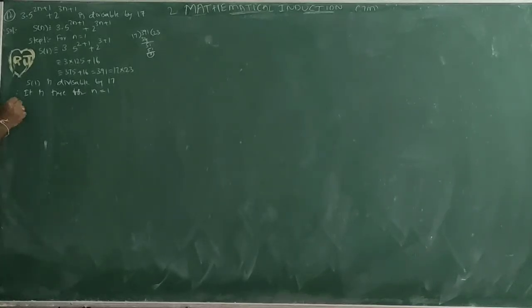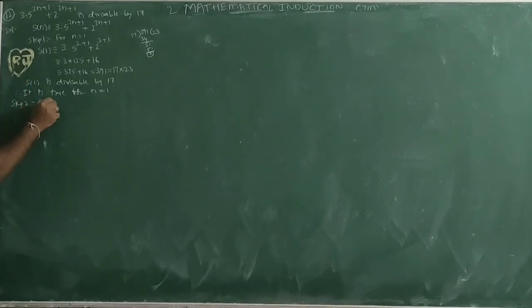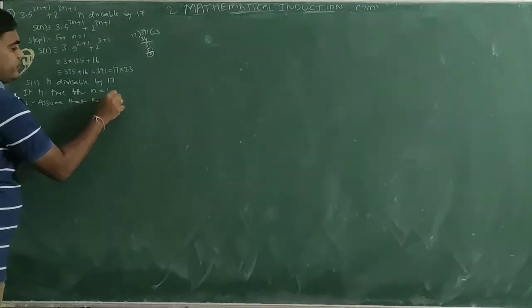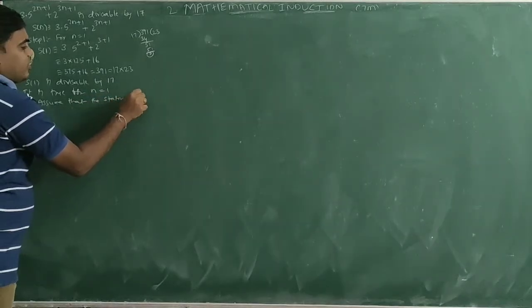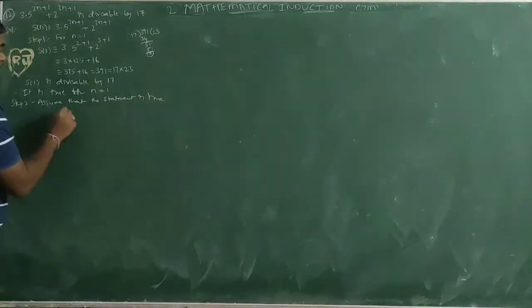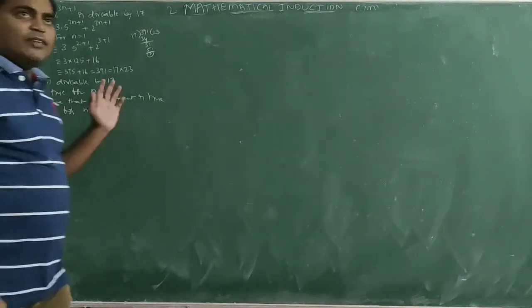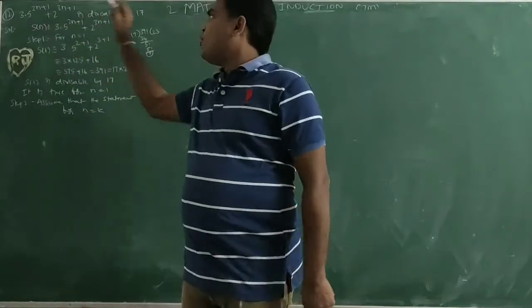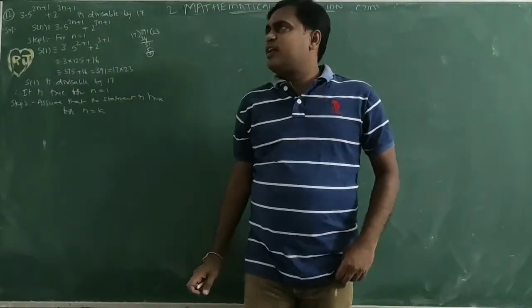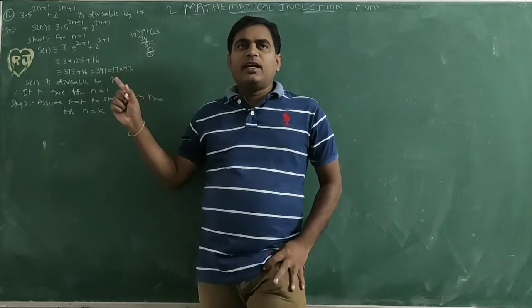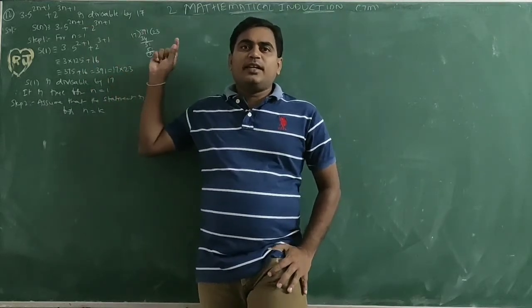Next, step 2. Assume that the statement is true for n equal to k. We are considering the given statement. If we substitute n equal to k, it should be divisible by 17.